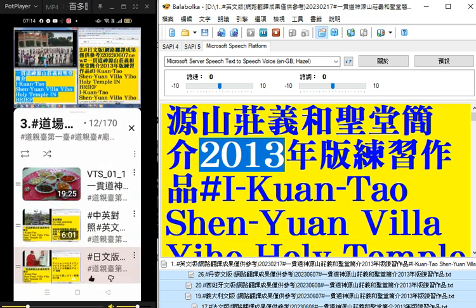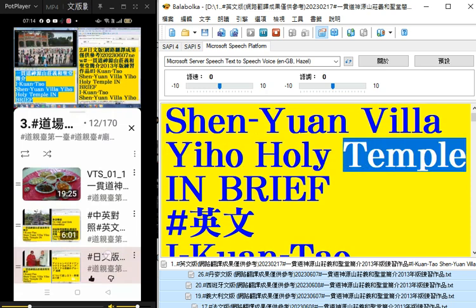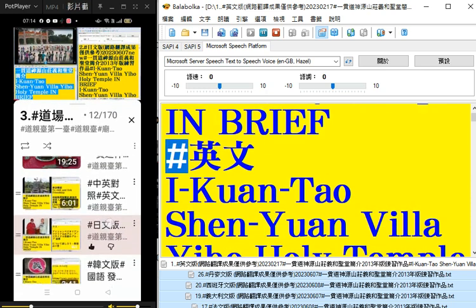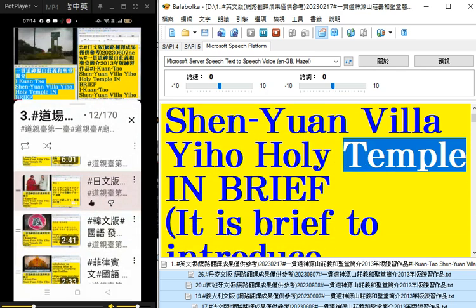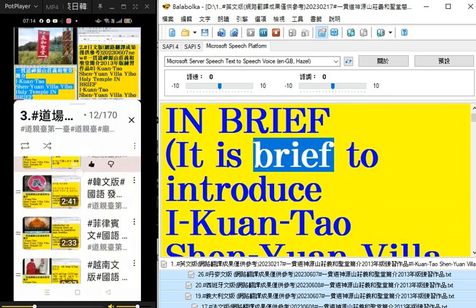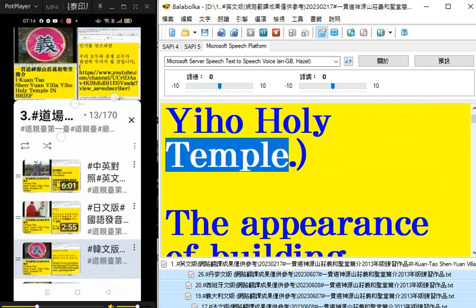2023-0217 hash 2013 hash Ikeo Dao Shi Yuan Villa Yiho Holy Temple in brief. It is brief to introduce Ikeo Dao Shi Yuan Villa Yiho Holy Temple.